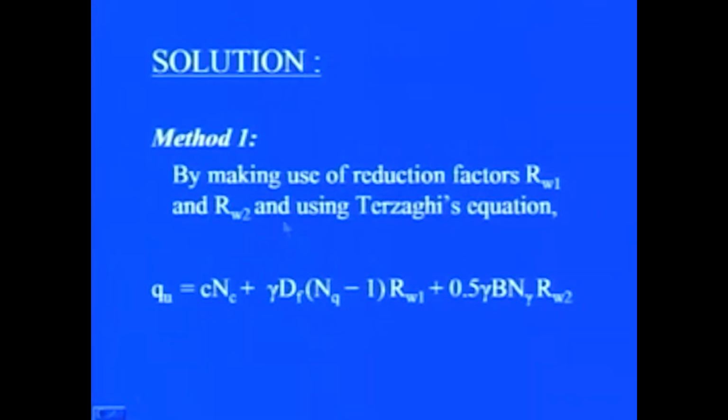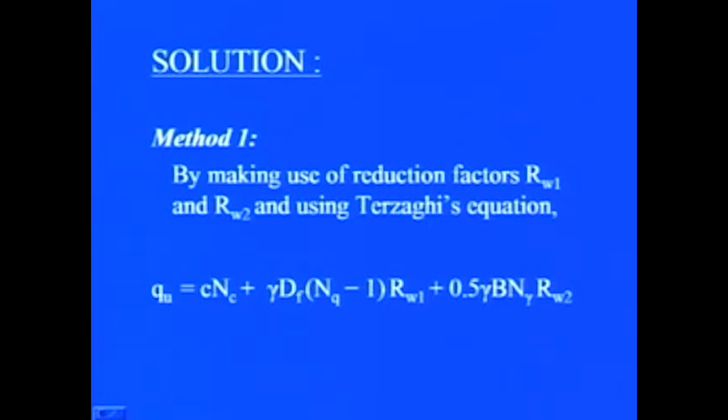Now, in order to obtain this solution, we can use either method 1 or method 2. In method 1, we have seen that the water table correction factors RW1 and RW2 are determined, whereas in method 2 we go for the equivalent effective unit weight.